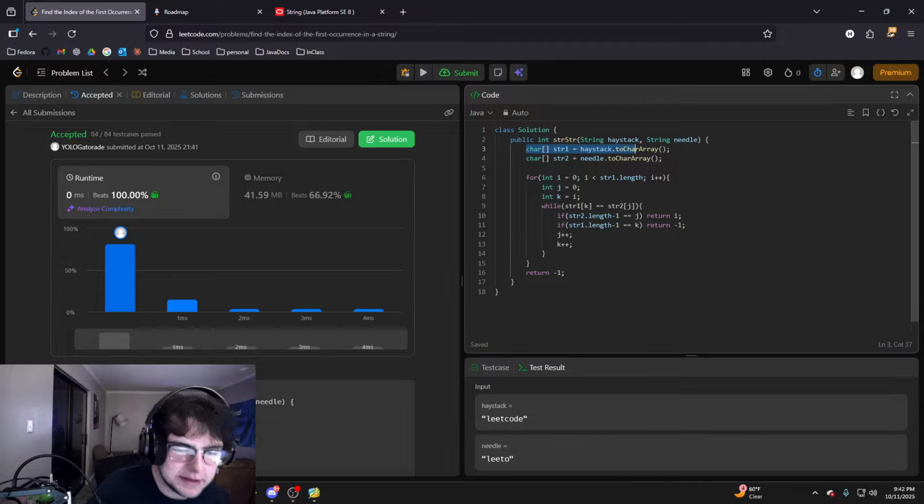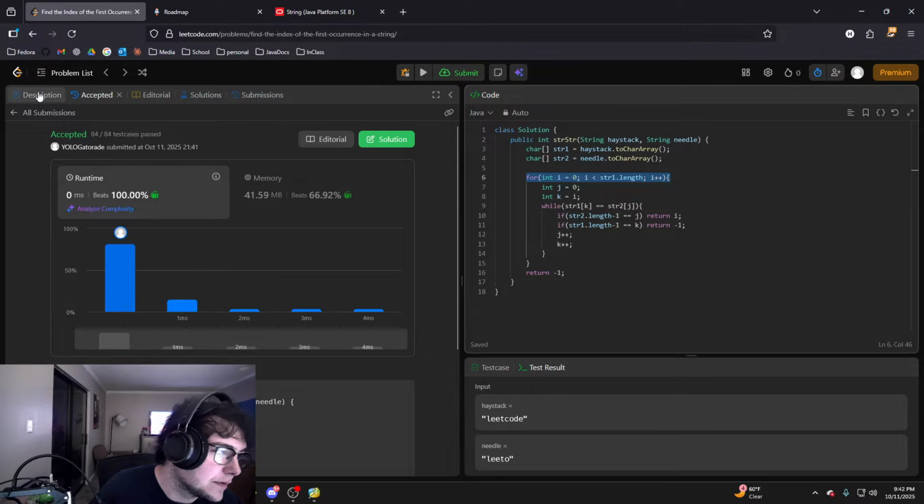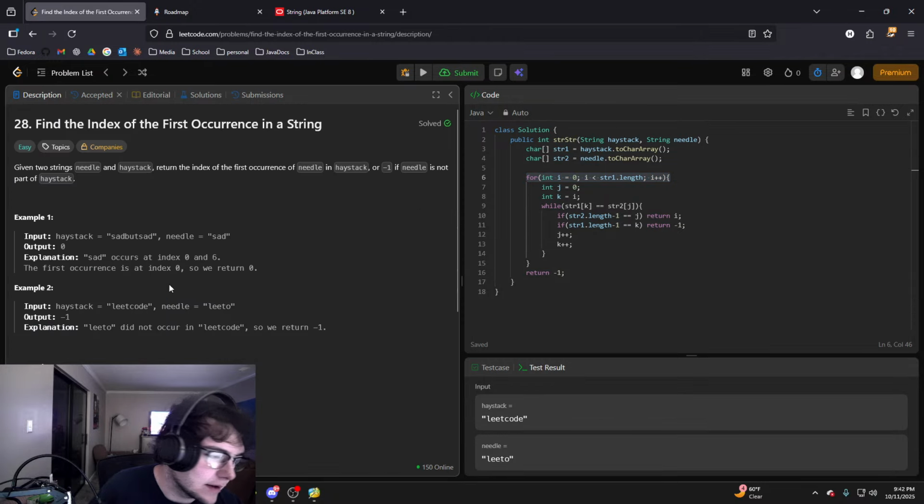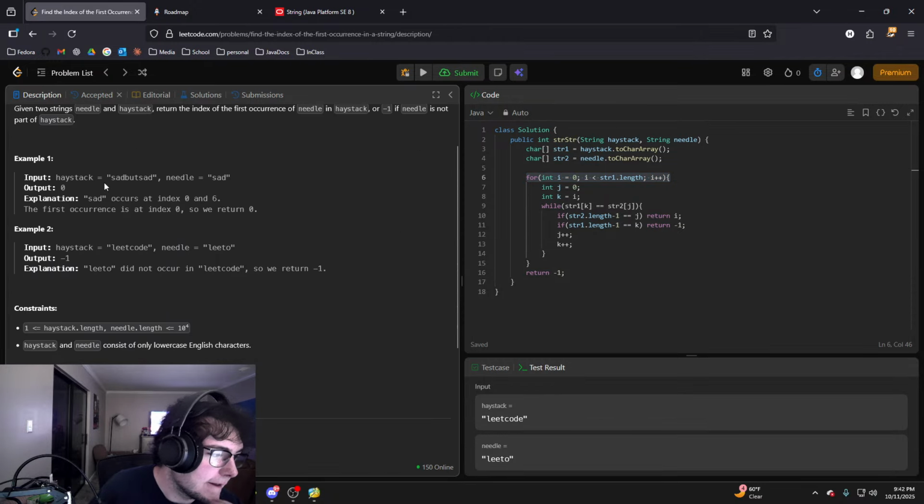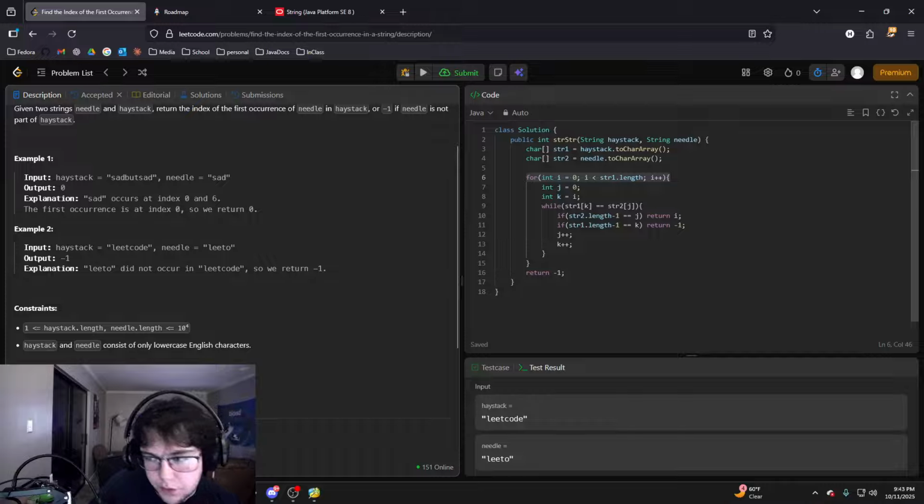I would turn haystack into a char array. I would turn needle into a char array too, so we could iterate over the values and not use the string classes, not the string methods at all. I would want to do a for loop to check each value of haystack, because string 1 is haystack. And so what this is doing is checking S, then A, then D, then B, then U, then T, then S, then A, then D, all the way down the line.